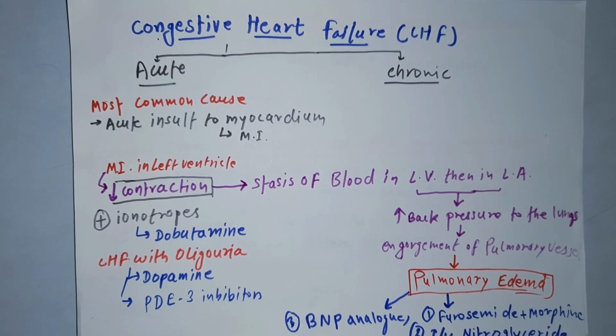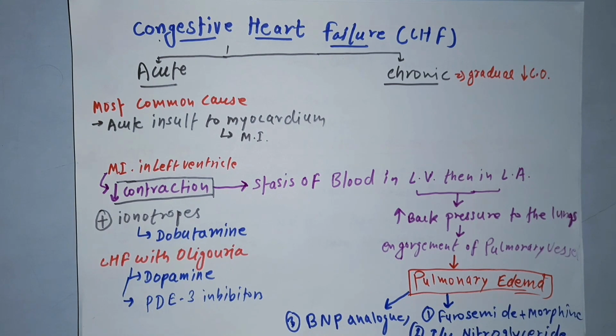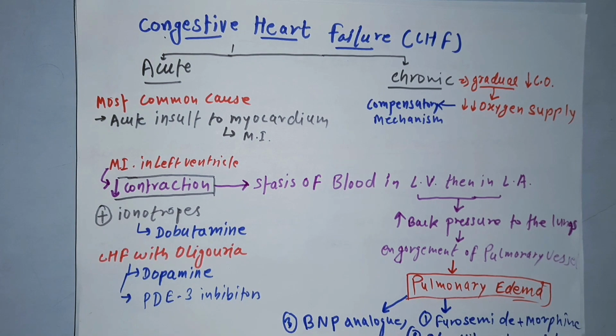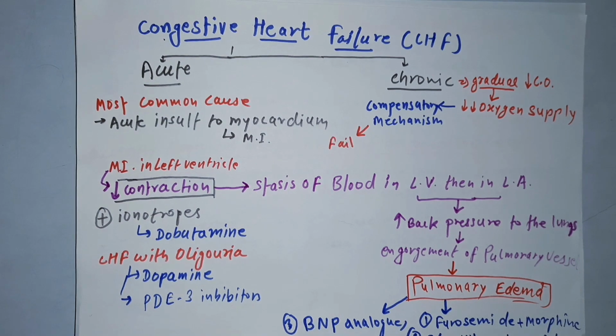Now let's see the chronic CHF. In chronic CHF, there will be a gradual decrease in cardiac output. This gradual decrease in cardiac output will lead to gradual decrease in oxygen supply, due to which there will be activation of some compensatory mechanisms. This activation of compensatory mechanism can either lead to failure of compensation or success of the compensation.